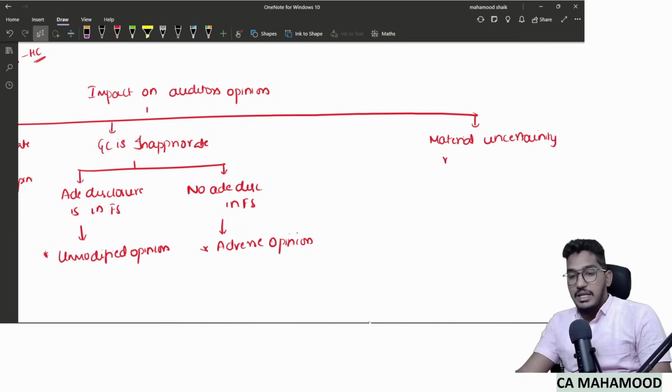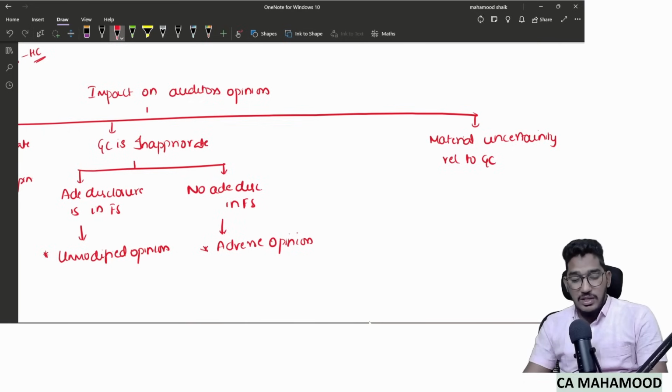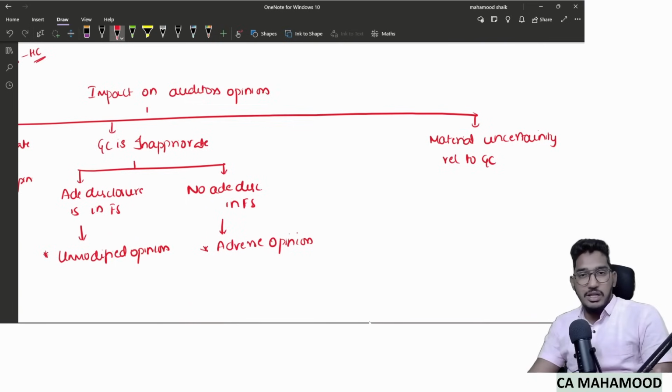Material uncertainty relating to going concern, which means whether the entity will be able to continue for the coming 1 year or not, it is completely uncertain. No one is sure about it. Whether it will continue in the coming 1 year or not depends on some circumstances over which management doesn't have control. Even the auditor is also not able to decide whether the entity will continue in the coming 1 year or not.